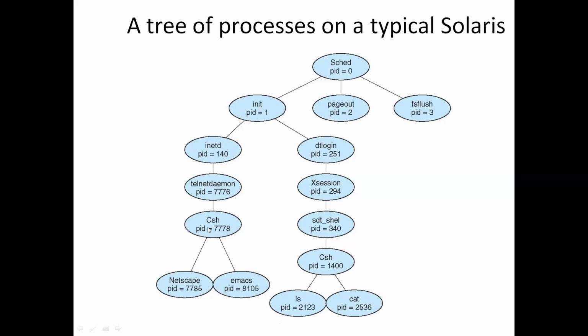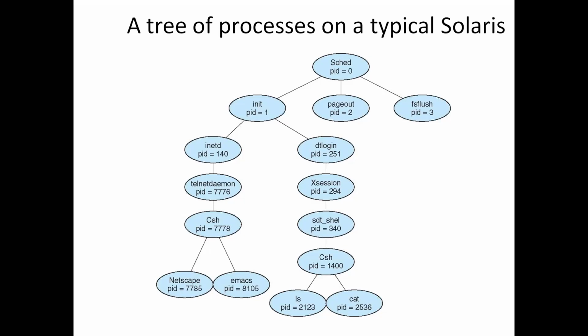Here we have another C shell process, with the process ID 7778. It represents a user who has logged into the system using telnet.